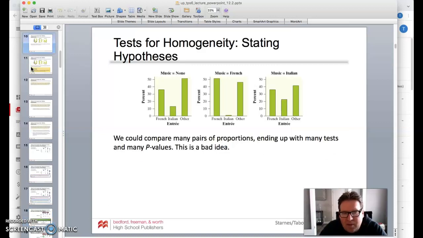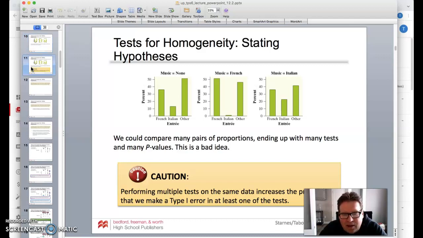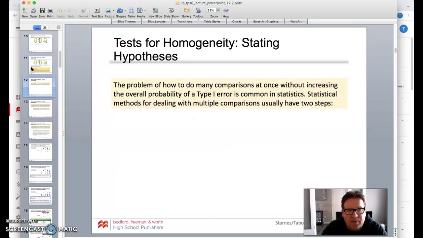Now, we could compare many pairs of proportions, ending up with many tests and many p-values. And again, that's a bad idea, because the more of those tests that we have, the bigger the probability that we're going to make a type 1 error on one or more of those tests. So the problem of how to do many comparisons at once without increasing the probability of a type 1 error is common in statistics.